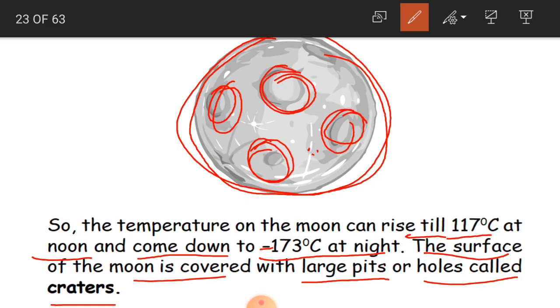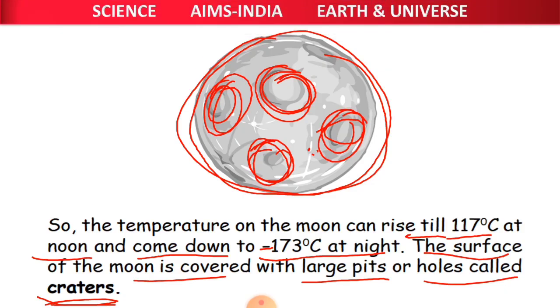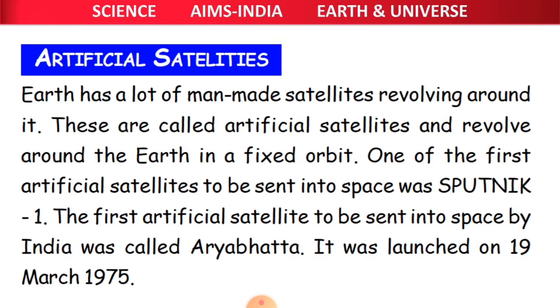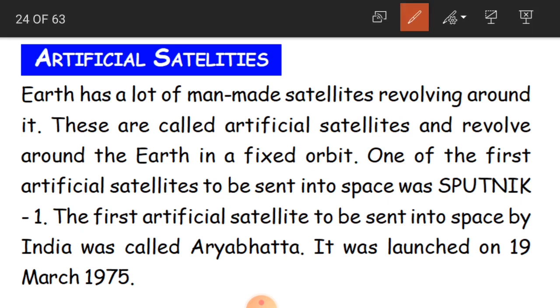Because of this, you can see these things on the surface of the moon, and we call these pits or holes craters. What do we call them? We call them craters. Clear, children?